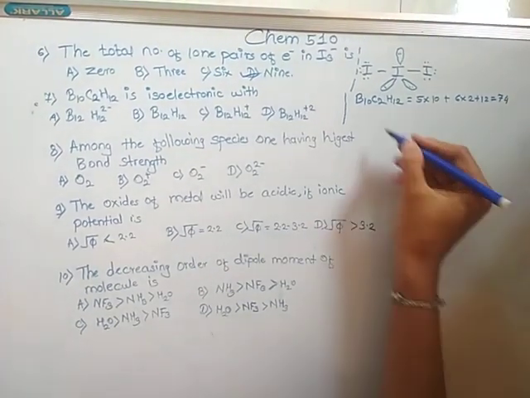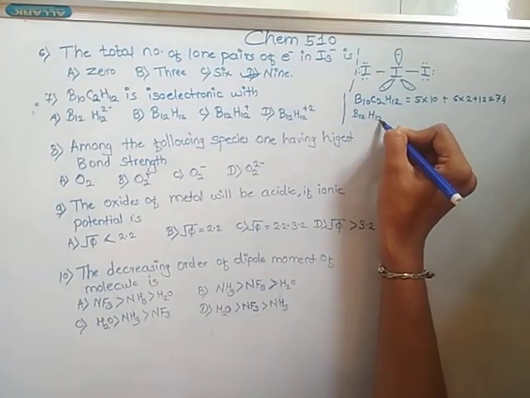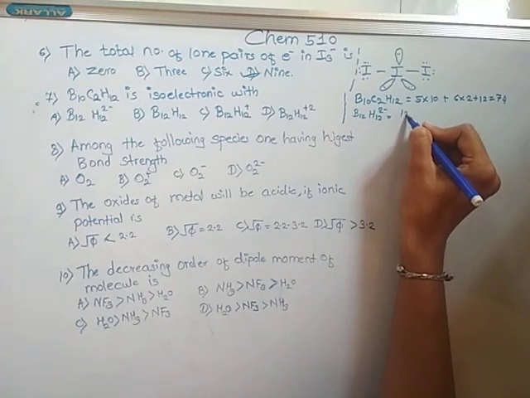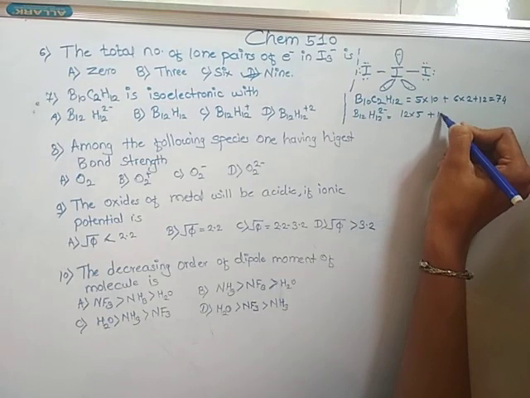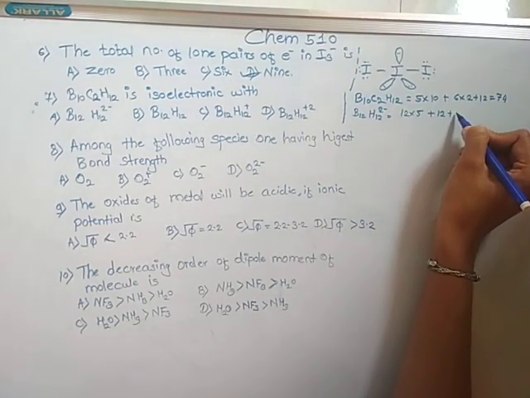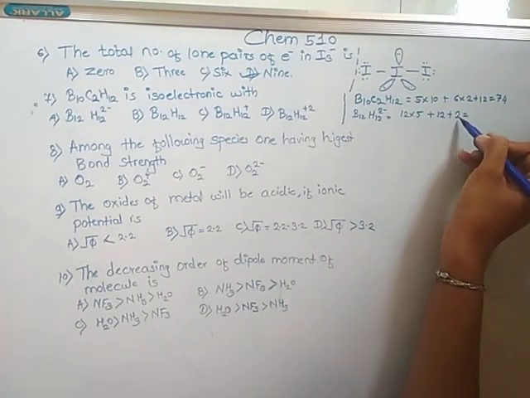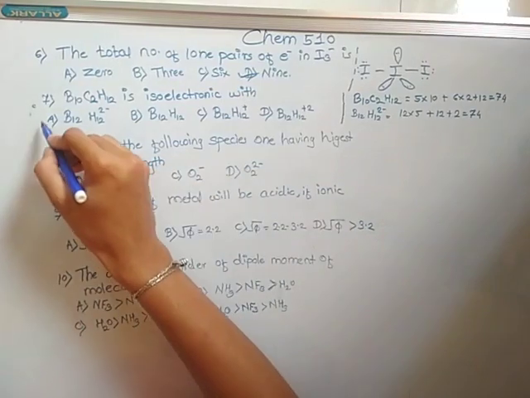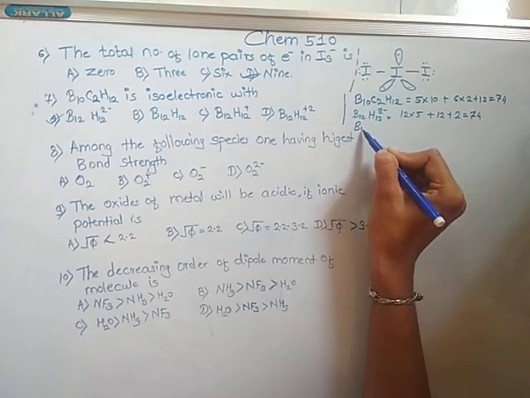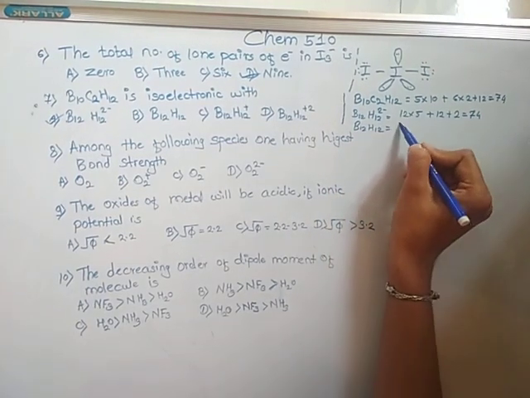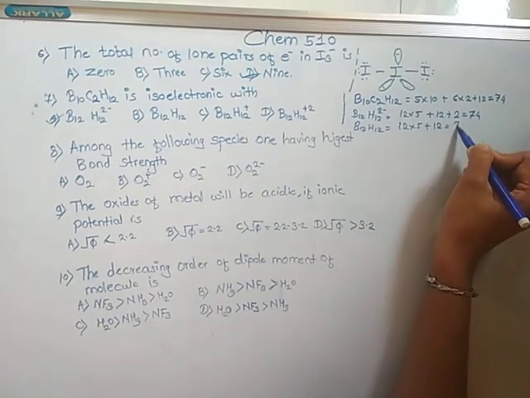Now first, A option, B12H12 2 minus: 12 into 5 plus 12 plus 2, that is 60 plus 12 plus 2, 74. This is the correct option, but I will calculate the others. B12H12: 12 into 5 plus 12, 72.